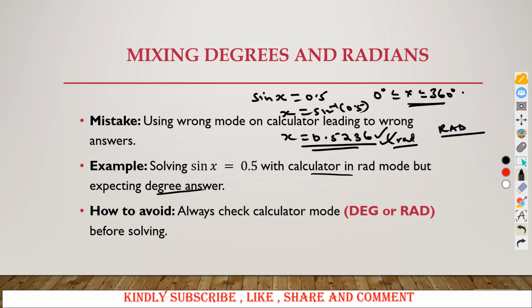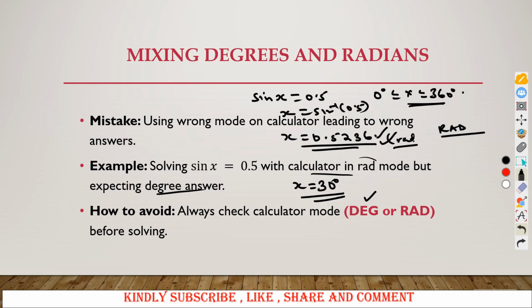So always check your calculator to ensure that it is in radians if you are looking for radians. If the question requires you to find the angles in degrees, make sure your calculator is in degrees. But what would be the expected answer there? It means we must change the calculator to be in radians, and when you put that in radians, you will get the value of x. When you put your calculator in degrees, you will get the value of x as 30 degrees.